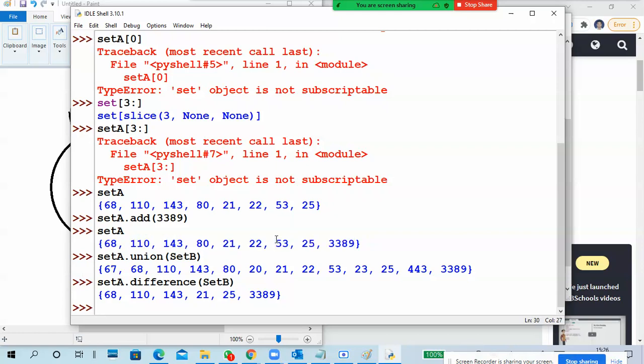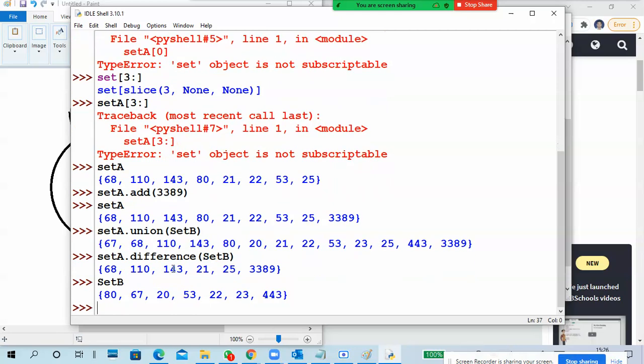But there are a few things common to set A and set B. One second, we have to see set B once again, then we will understand. See, this is set A and this is set B, but I put a difference, set A difference B. So I got 68, 110, 143, 21, 25, and 3389.